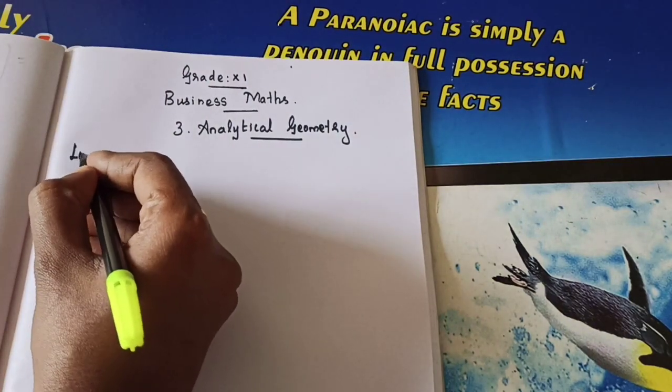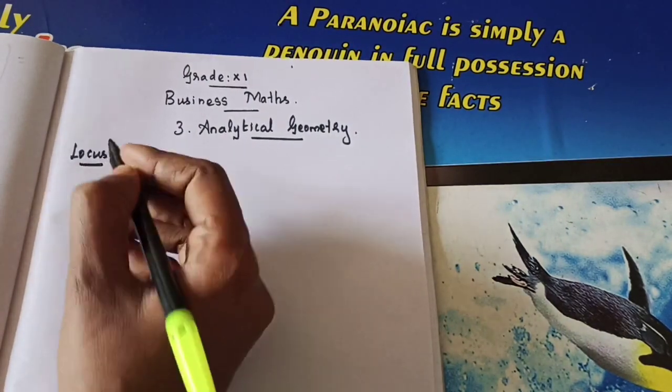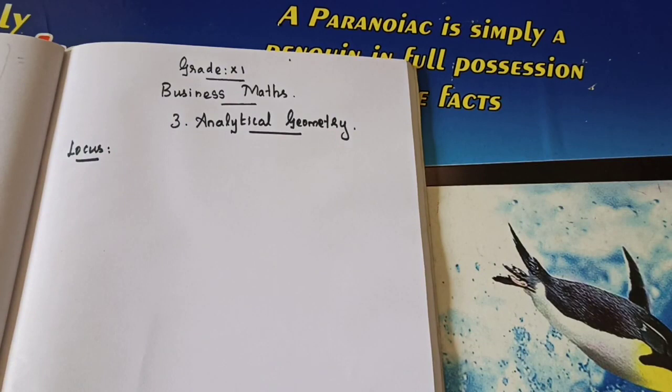First section is locus. This is new. So first you need to know what you mean by locus. First I am giving the definition. All of you take down your notes. Put the heading analytical geometry. Put the heading locus. And write down the definition 3.1 in your note. That is a two-line definition.